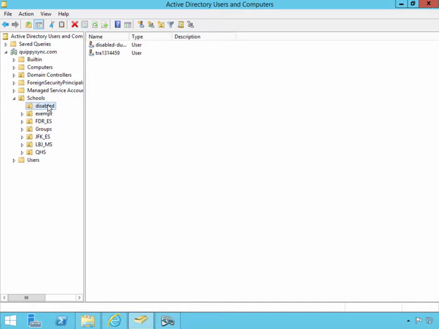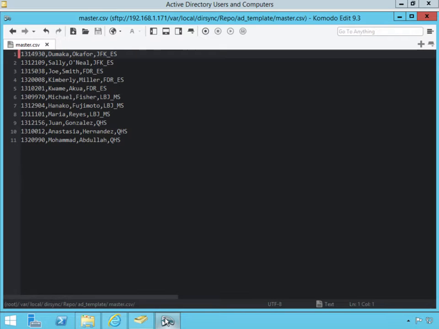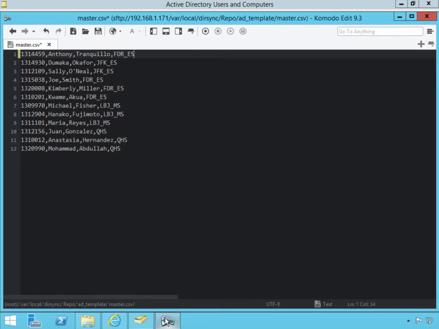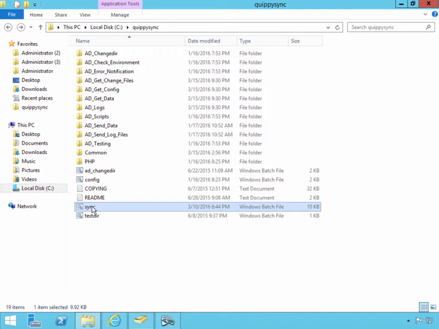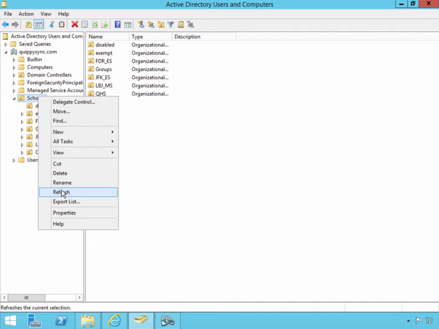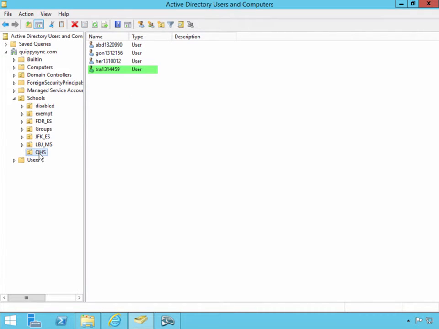If a student leaves the district and then returns, his or her account will be enabled, assuming the account has not been removed. I'm going to add Anthony Tranquillo back into the export. Before I run the sync, just to mix things up, I will put him at a different school than he was when his account was disabled. Notice Anthony Tranquillo has been moved to QHS.